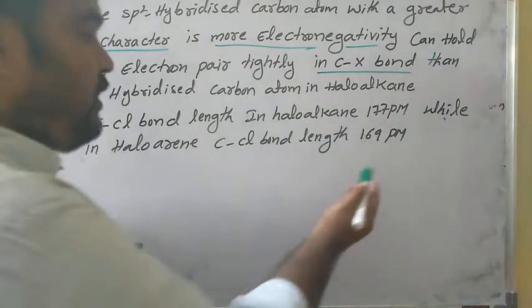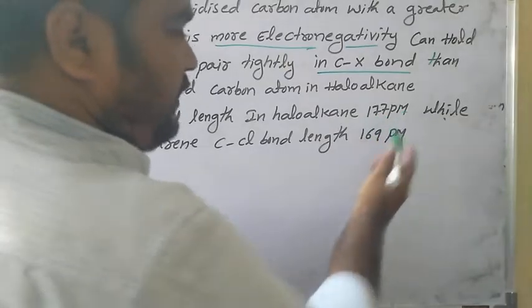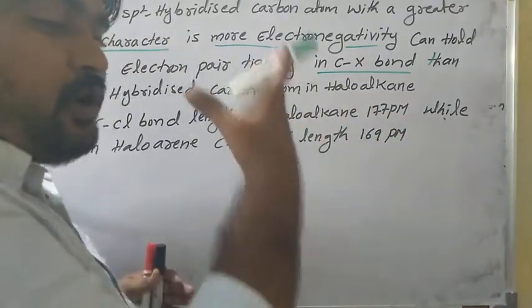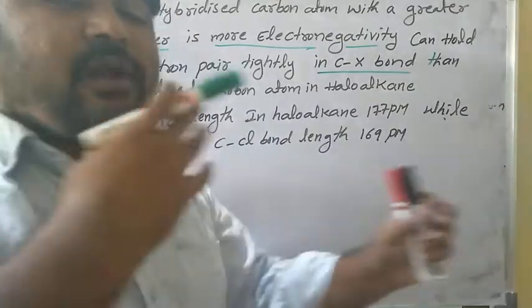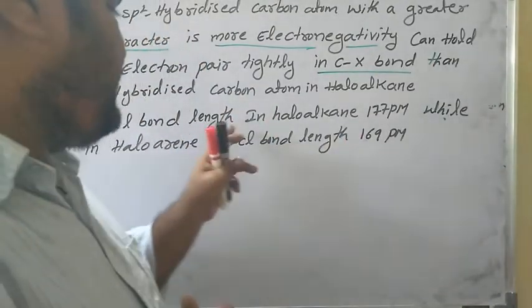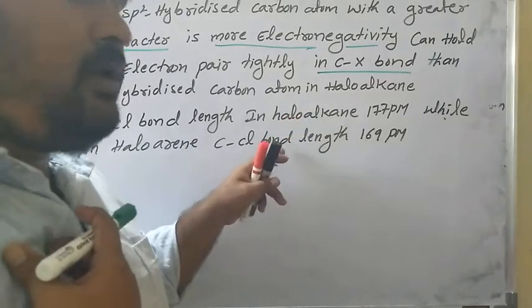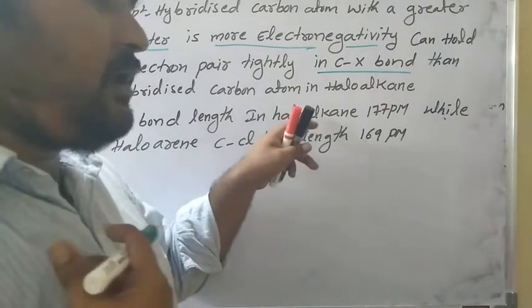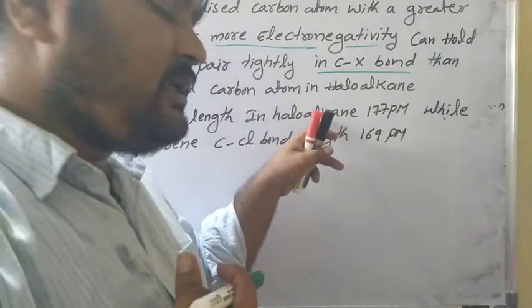Which one has more bond length? Haloalkane has more bond length. More bond length means bond strength is very less. That's why the bond breaks very easily in haloalkanes than haloarenes.